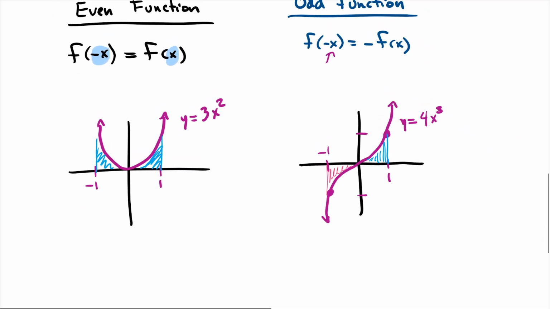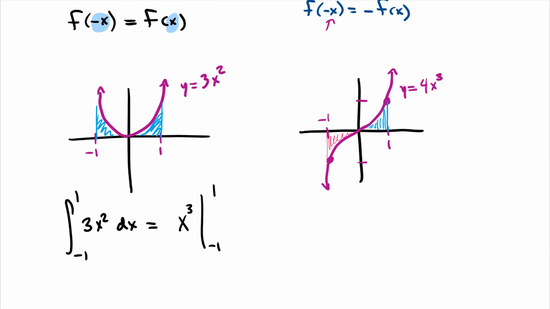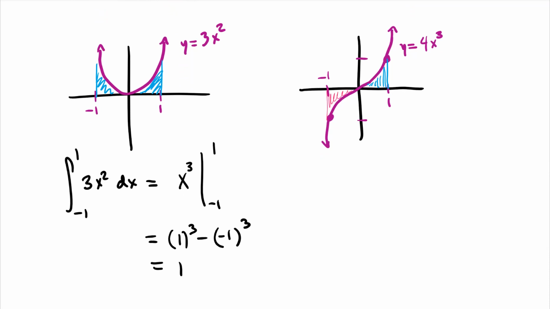So let's just see it in action. Let's say we're going to find the area under the curve of 3x squared dx, but we're going to go from negative 1 up to 1. So why would we want to do this when we could do something simple? I'm just going to write it in as x cubed, from negative 1 up to 1. I take that and cube it and then subtract out something and cube it. I put in my 1 and my negative 1. We got 1, and that negative is going to be retained, so that's plus 1. So that just equals 2.